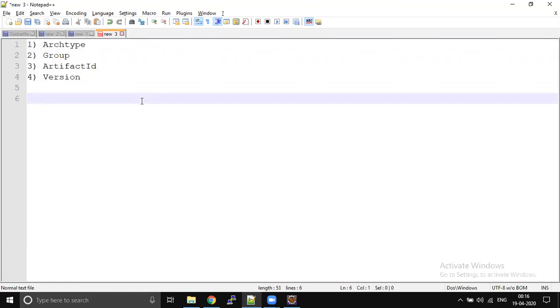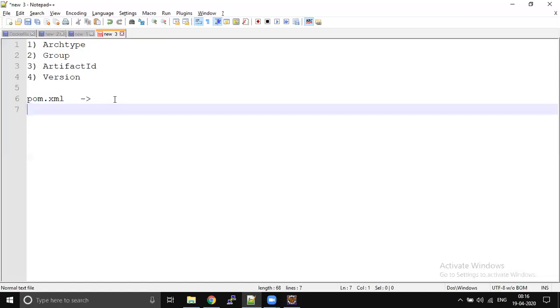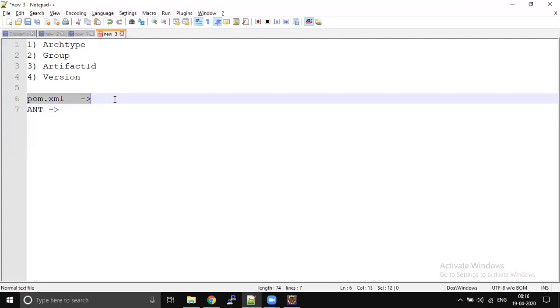Now we are going to discuss the pom.xml file, very, very important. Without the pom.xml file, you can't write a Maven project. Similarly, we will have one more configuration file for Ant. The pom.xml file is nothing but a roadmap.